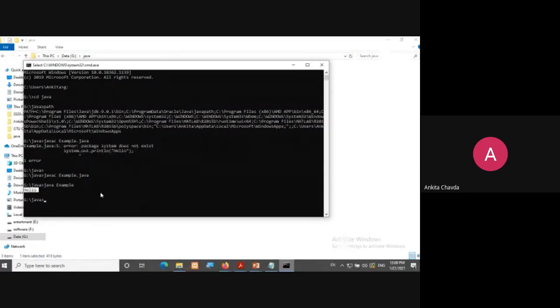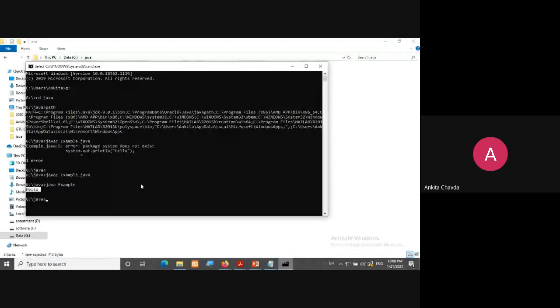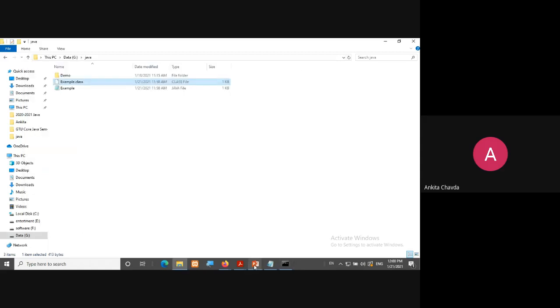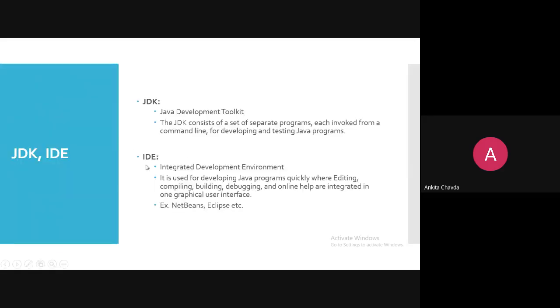And if you don't want such kind of CLI, command line interface, right? You have to write all commands, and only then you will get the output. But if you don't want to write any commands for compilation and execution and you wish to use an IDE, then here is the topic IDE. IDE means integrated development environment.